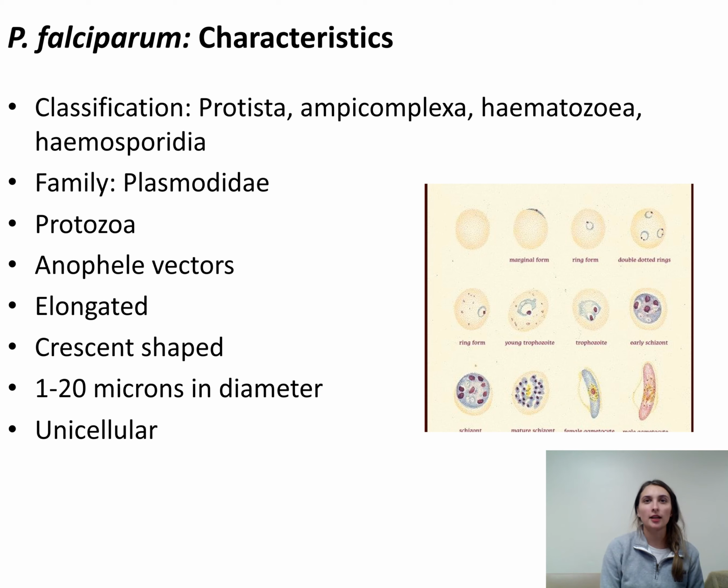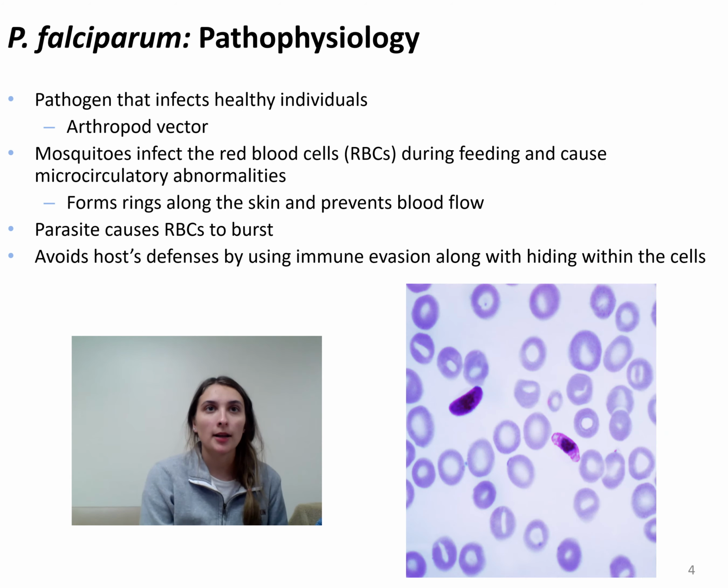Common characteristics of Plasmodium falciparum include the physical appearance of an elongated and crescent shape. Its diameter can range from 1 to 20 microns, and it is a unicellular protozoa. It belongs to the Plasmodidae family and is spread by female anopheles vectors. Plasmodium falciparum is a primary pathogen that infects healthy people. It is a parasite that involves an arthropod vector.